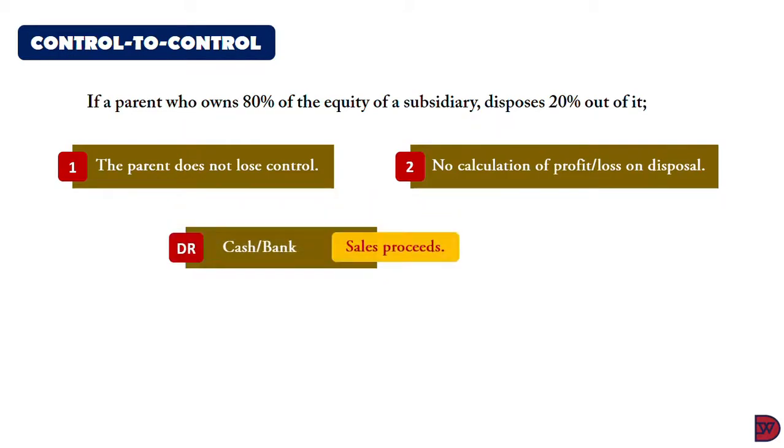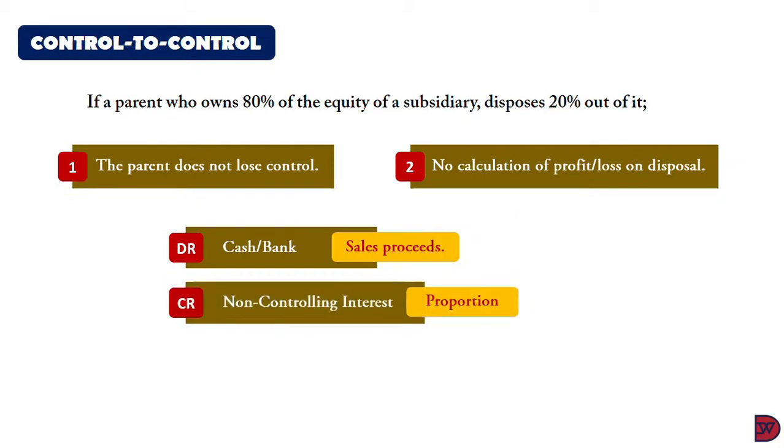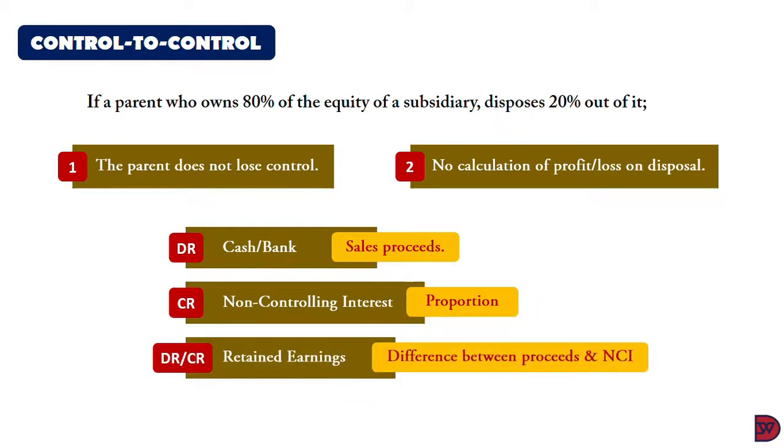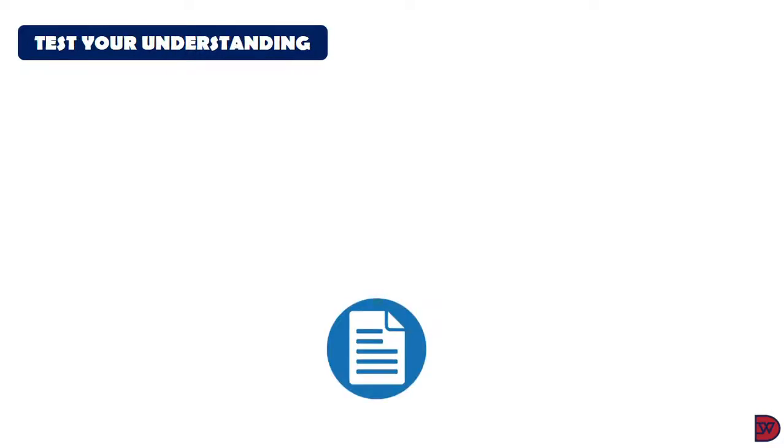So what will happen is that because there is a sale, there will be the inflow of cash. So cash or bank will increase. So we have to debit it with the sales proceeds. Then we'll credit non-controlling interest with a portion of the net asset and the goodwill of the subsidiary. There will be a difference which is supposed to be either debited or credited to retained earnings. So let's test our understanding to make things clearer.